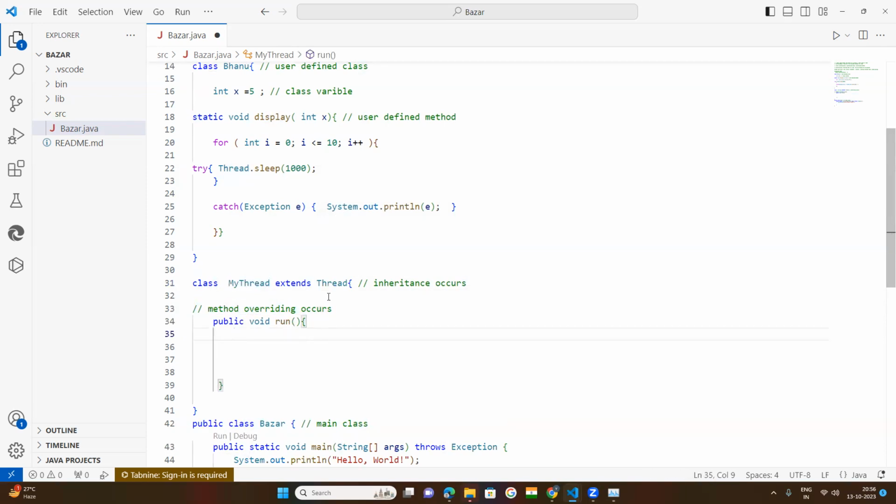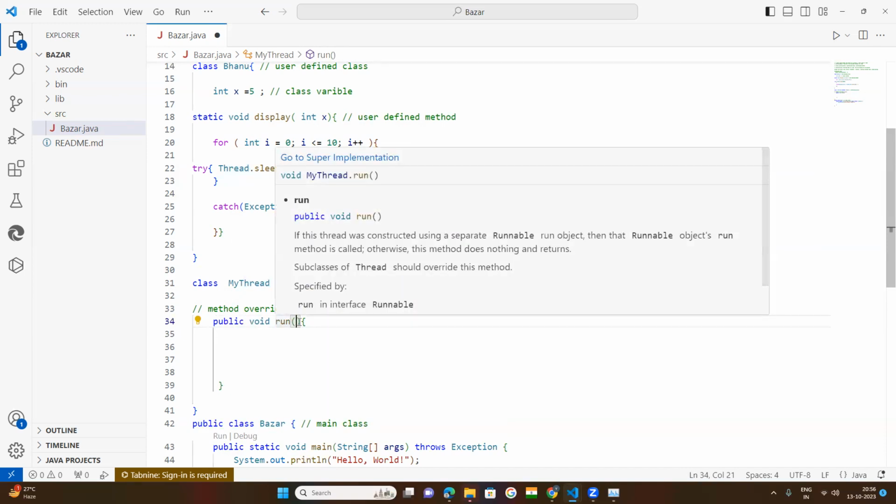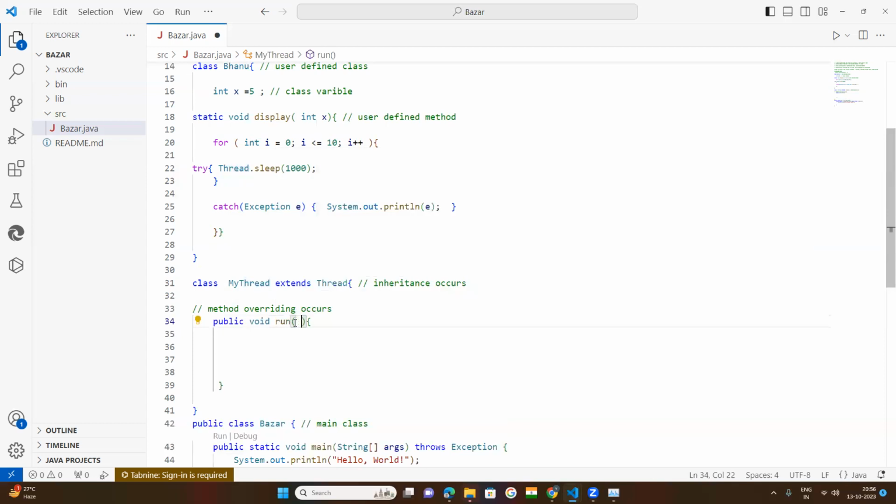The Thread class has a run method with no parameters inside the brackets, so that's why I have not passed any parameter here. If I pass anything, such as an index, then method overriding will not be achieved.